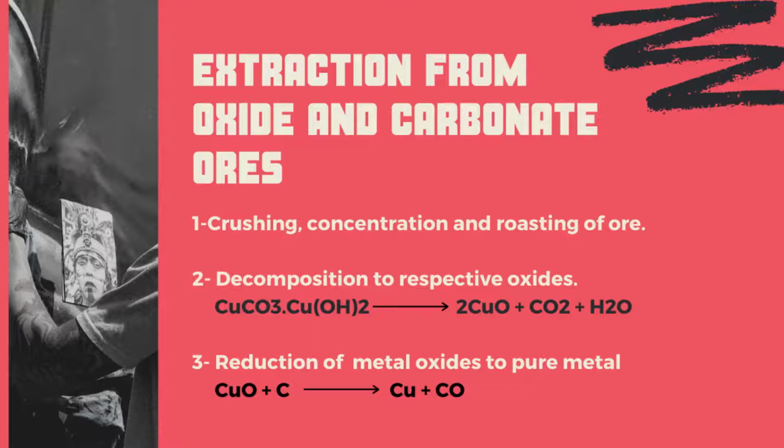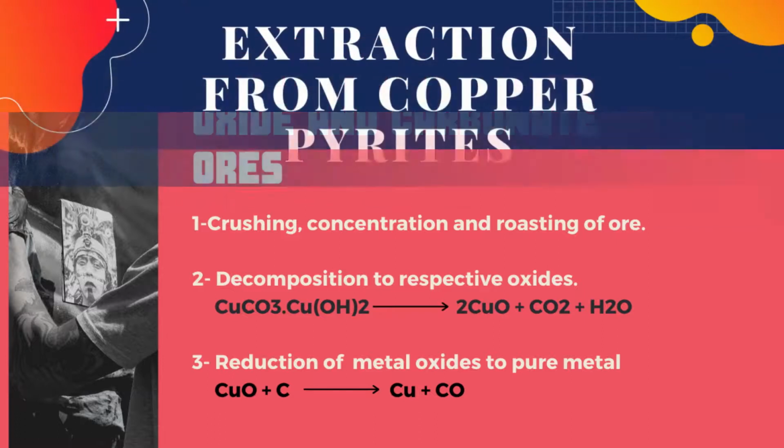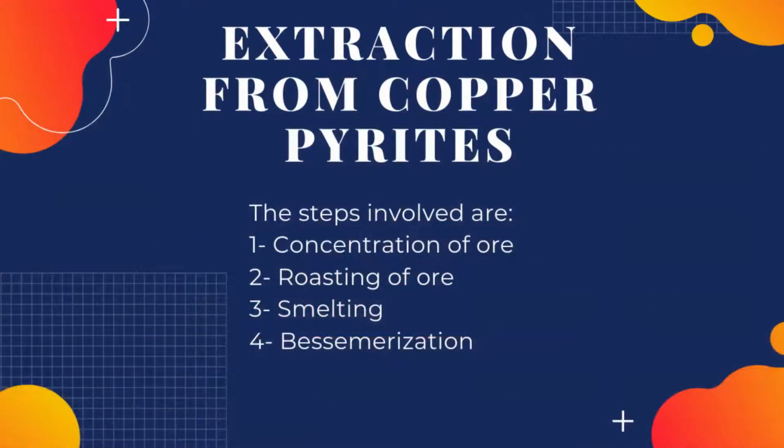The reactions are as follows. CuO plus C react together to give Cu plus carbon monoxide, or for cuprite, Cu2O plus C react together to form 2 molecules of copper plus carbon monoxide. This is the extraction of copper from oxide and carbonate ores. Number 2, extraction of copper from copper pyrites, CuFeS2. This is the chief ore of copper, and the process of extraction involves the following steps.